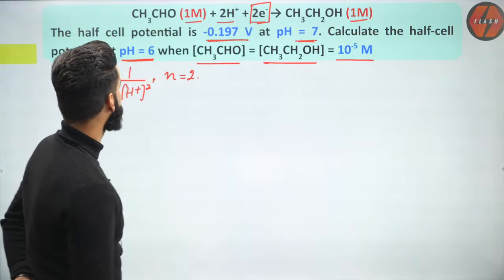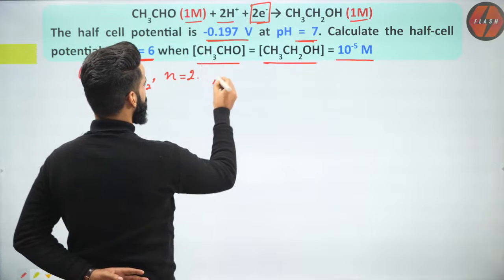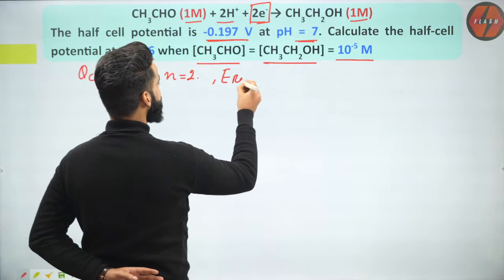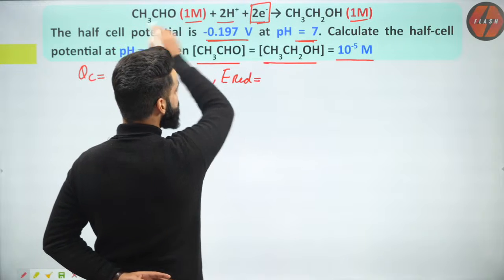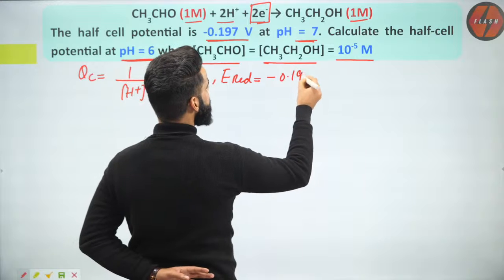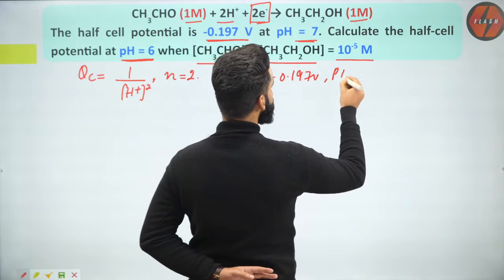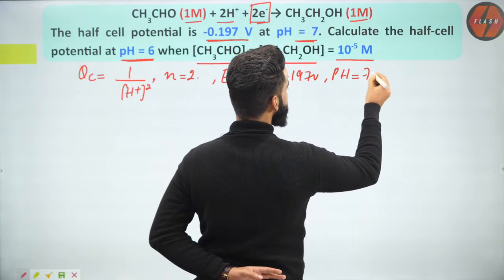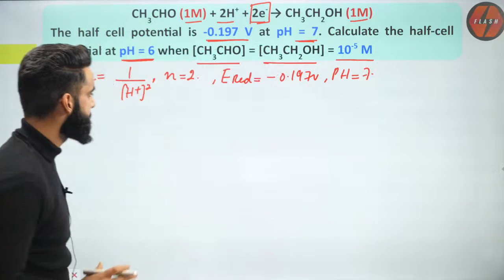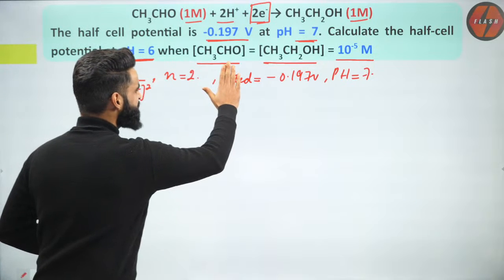Okay. And at the same time, what am I given? See, the reduction potential of this electrode, I'm writing it like this, ERED, the reduction potential of the electrode for which the cell reaction is this. It is given as minus 0.197 volts when the pH of the solution is 7. Correct? Now guys, understand what I'm going to do. Or let me erase this part first.